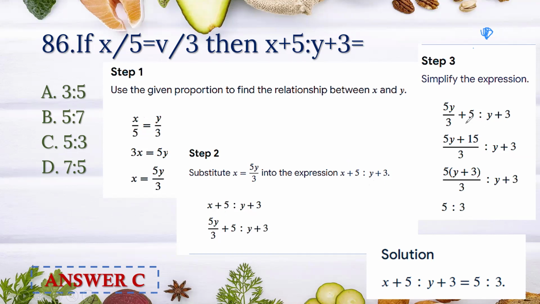When we take a common denominator, 5y plus 15 by 3, so y plus 3 is common and we get 5 by 3. So what is the ratio? 5 is to 3. So the ratio x plus 5 is to y plus 3 equals 5 is to 3.